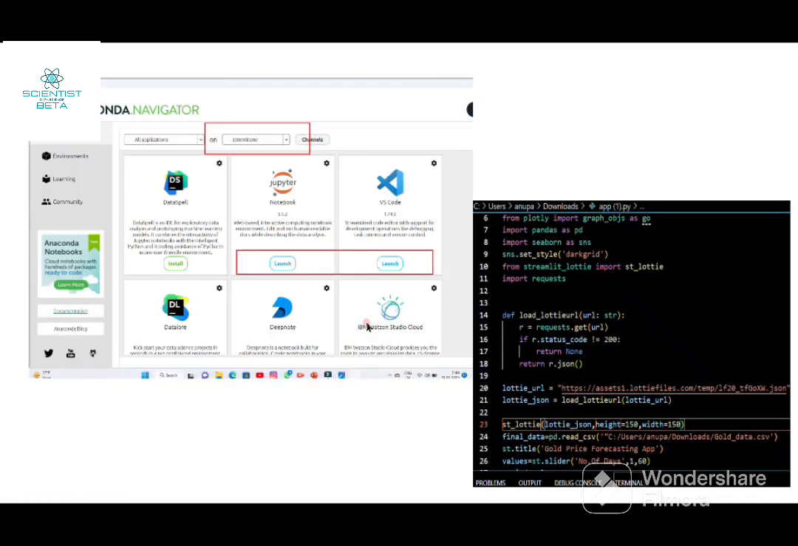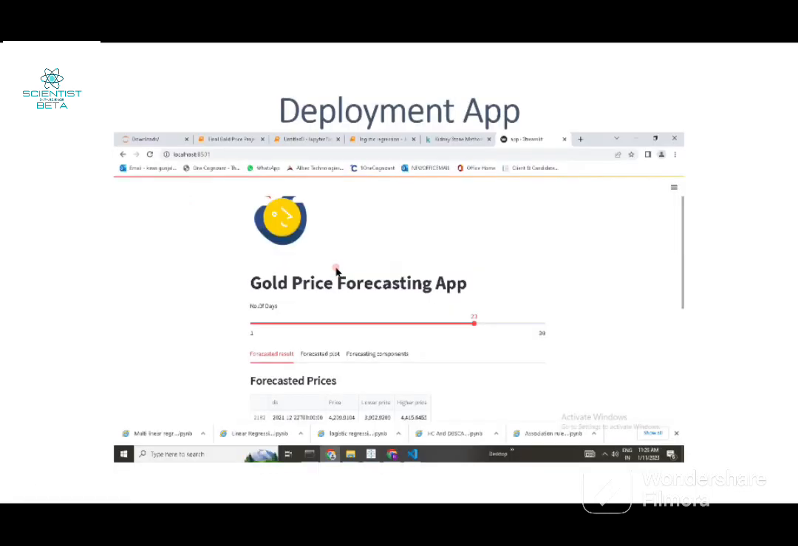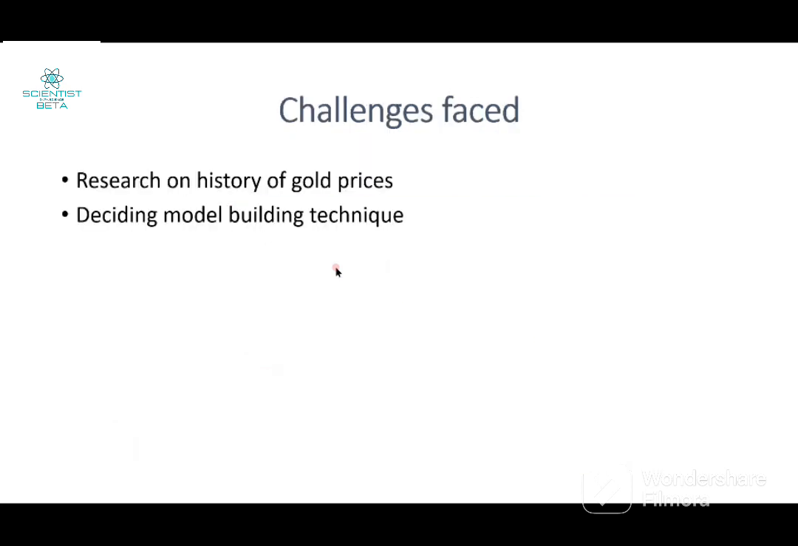Next is deployment. For this deployment, we are using the Streamlit environment, which we have created in Anaconda Navigator, and then launched. Actually, we have done this with both of these environments, Jupyter environment and VS Code also. So by launching this environment and running our file, we can clearly see the deployment app of gold price forecasting.